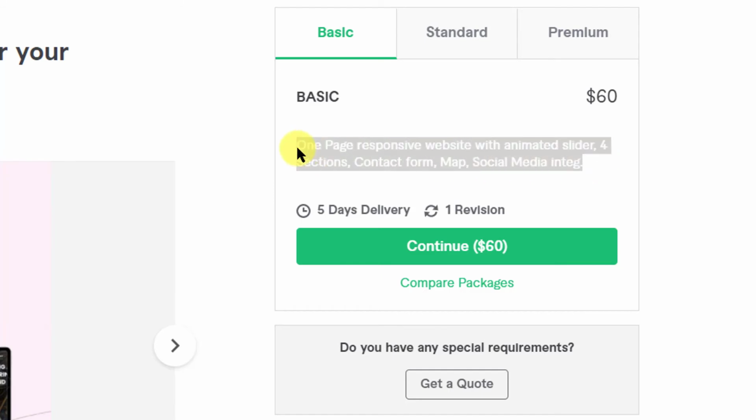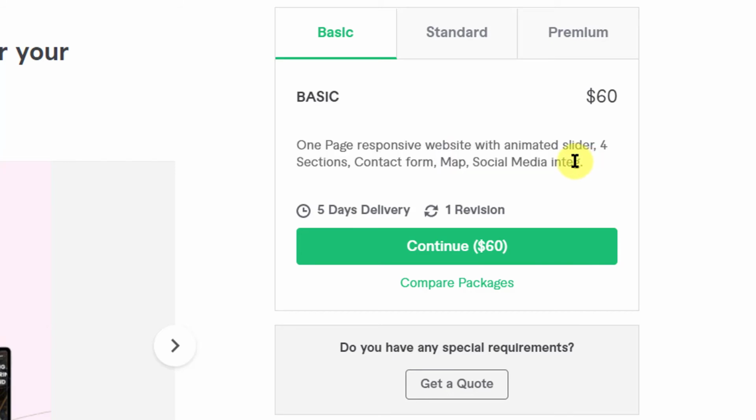Awesome. This is a very nice offering in $60. Okay, I don't think many will offer this. However, I'm not too sure about the quality that he's offering in this, because one page with just 4 sections will not be sufficient for most of the buyers. So they may also want to buy something more from him if they see that he's doing a good job.